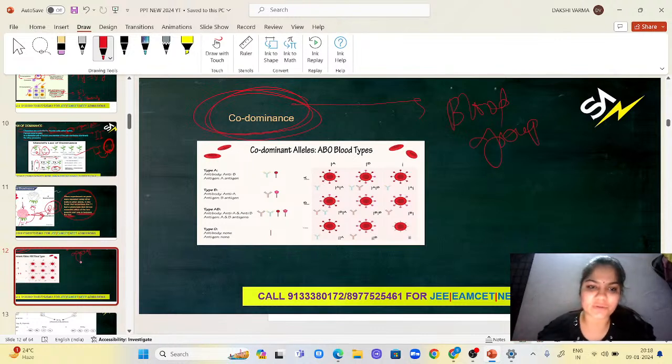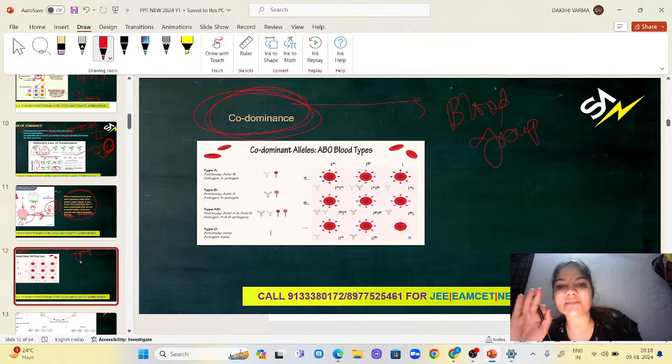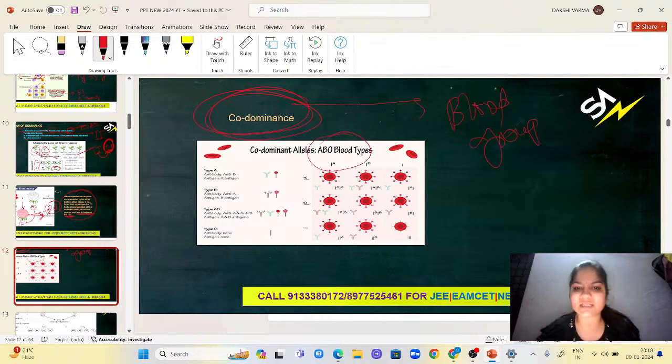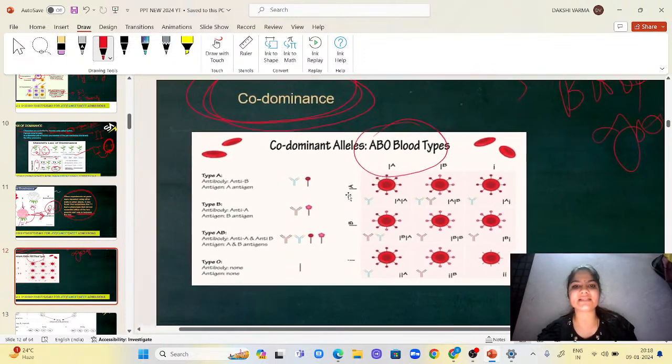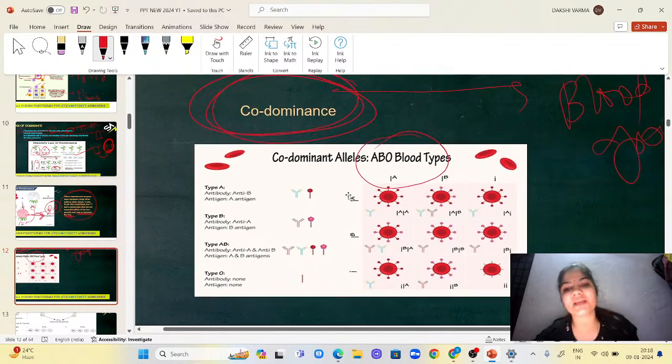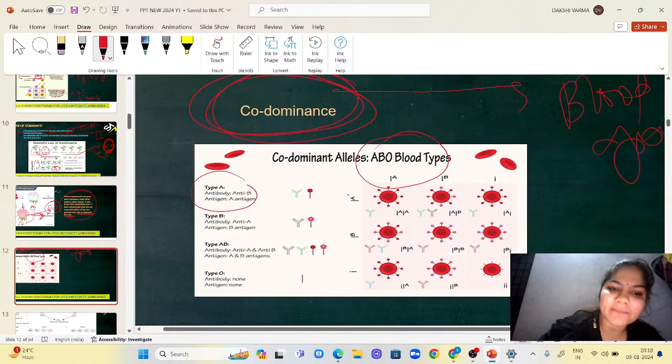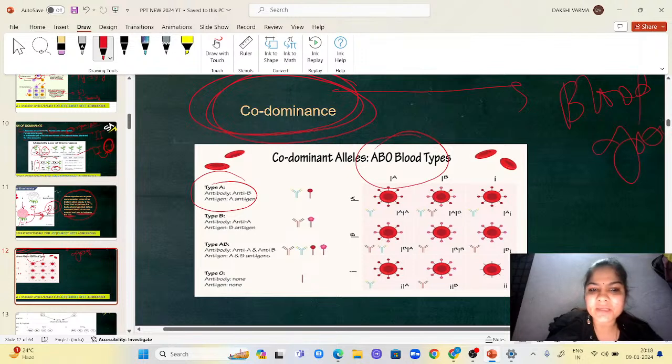So in blood group, what happens? We have only three types of blood alleles, A, B, and O, as you can see on the screen. Now, in type A, we have antigen A and we have antibody B.